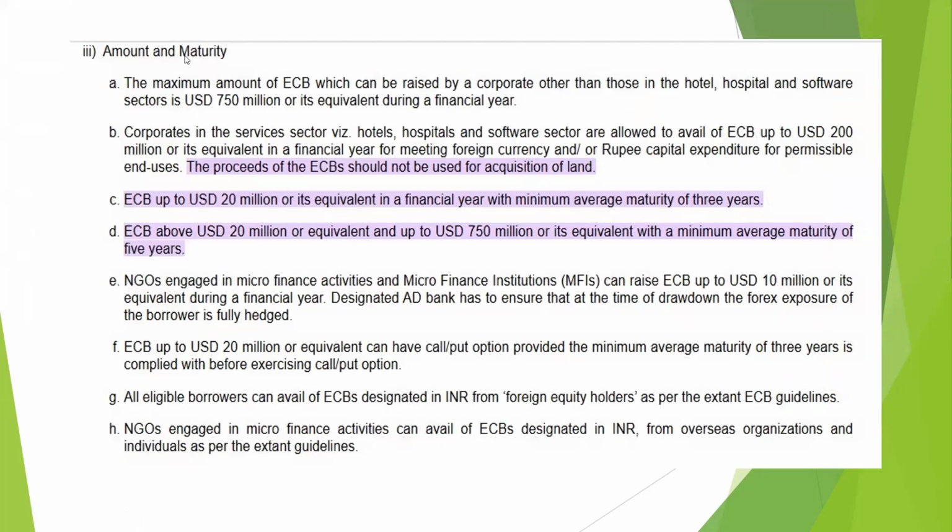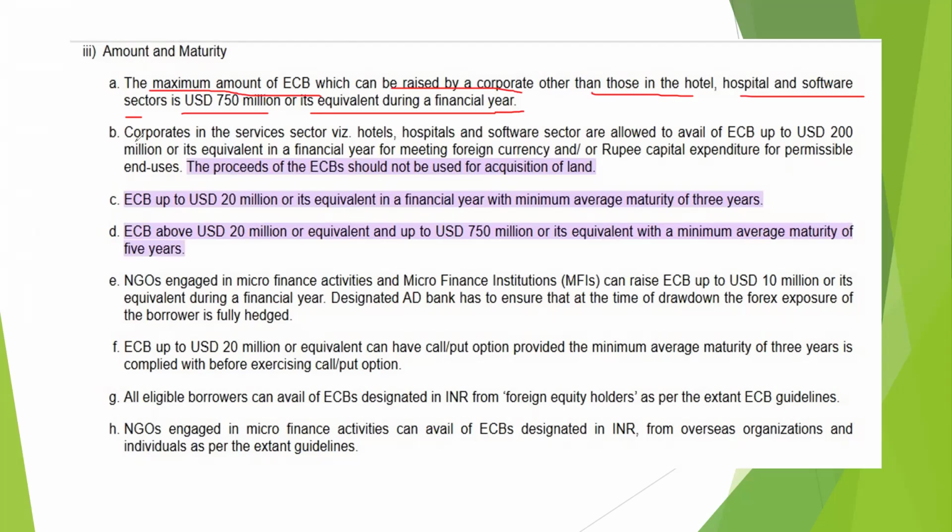So amount and maturity. In ECB, we studied that 3 years is the minimum average maturity. But this maturity also depends on the type of sector it is. The maximum amount of ECB which can be raised by a corporate other than those in hotel, hospitality and software sector is 750 million or its equivalent during a financial year. So these points are very important. From here, 1 mark you can expect in the coming exam.